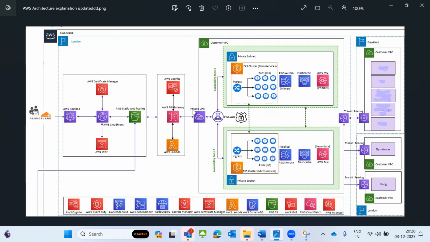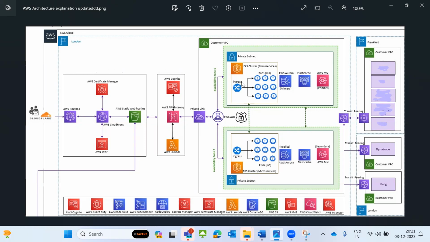For that, I am using a private link. When you use a private link, traffic does not pass via the internet, so we can save time and it is more secure. That's the reason I am using AWS PrivateLink. Again, here is my EKS cluster. We are using one cluster, and inside it we have worker nodes. There are two kinds of worker nodes we can use: one is EC2, and the other is Fargate.